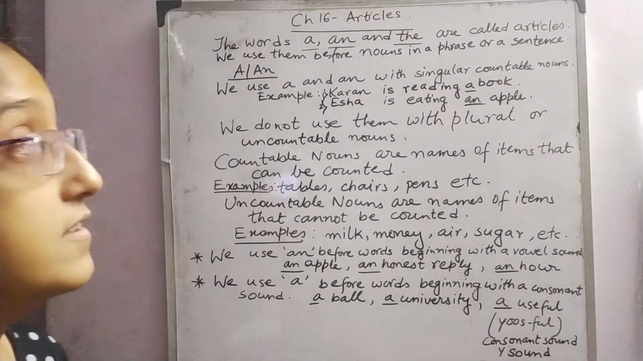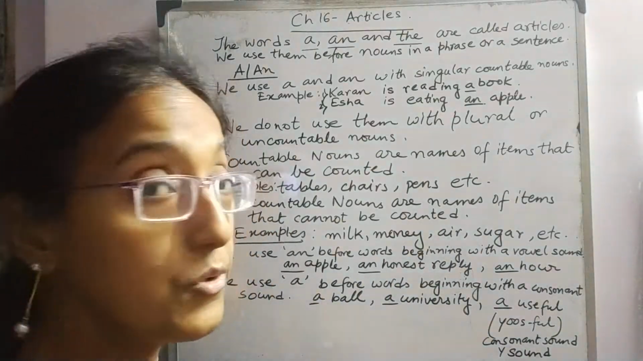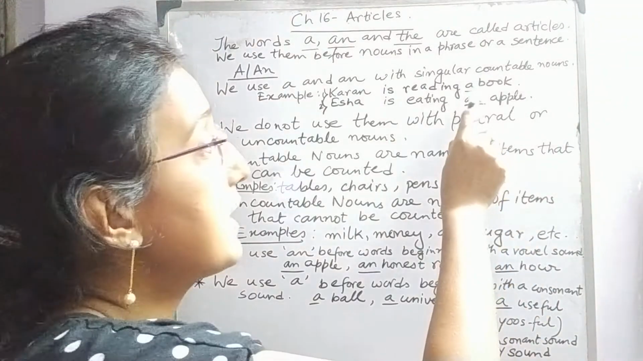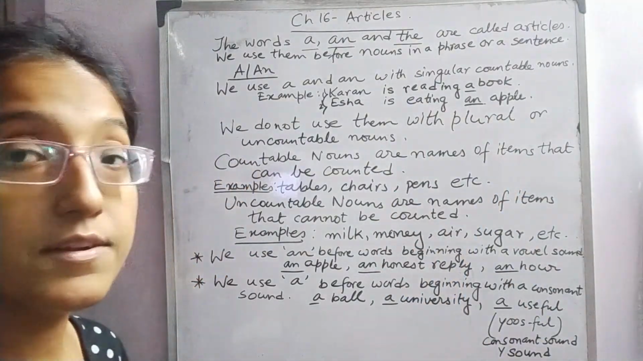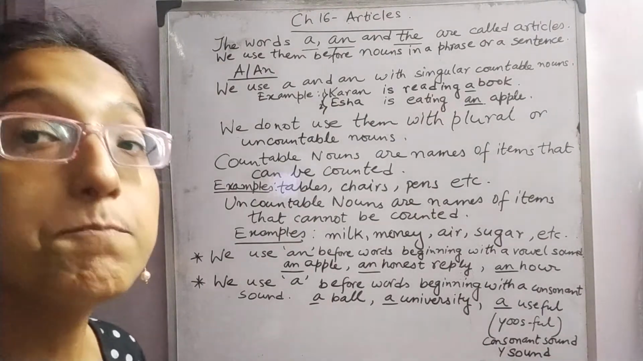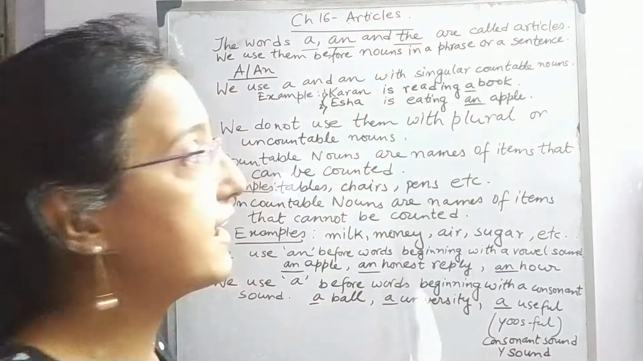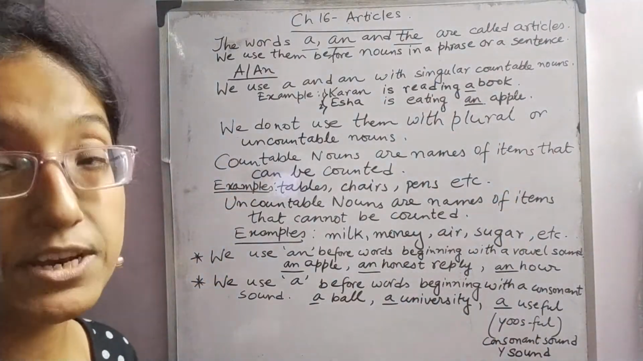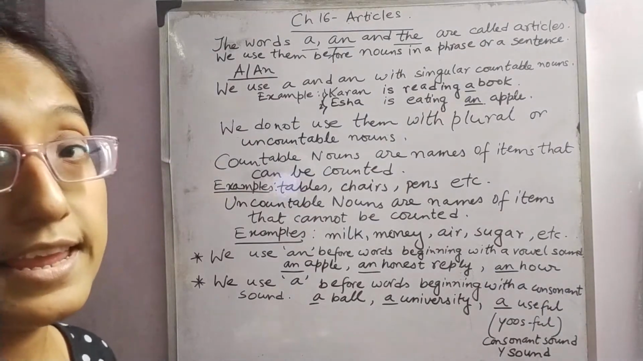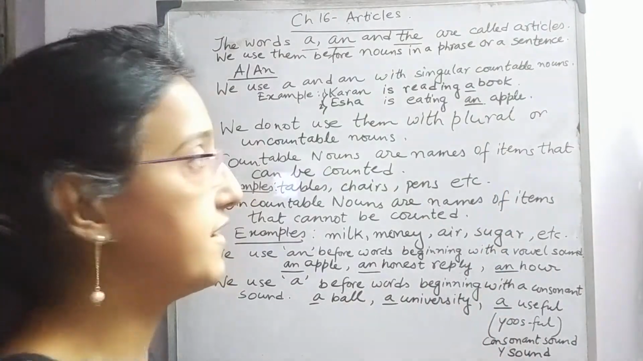So I have placed a instead of an here. So students, reading these two rules, we come to know why I have placed a before book here. Because when we pronounce book, the sound of B is coming and B is a consonant. So I have placed a. Again, when we pronounce apple, the sound of A is coming and A is a vowel. So I have placed an here.